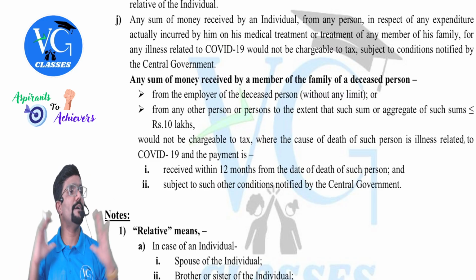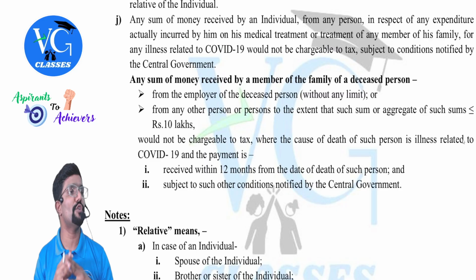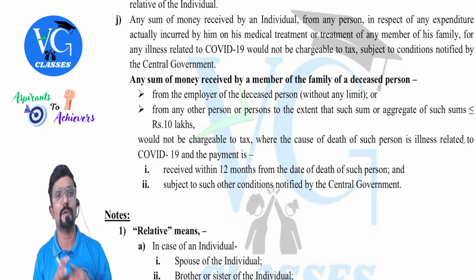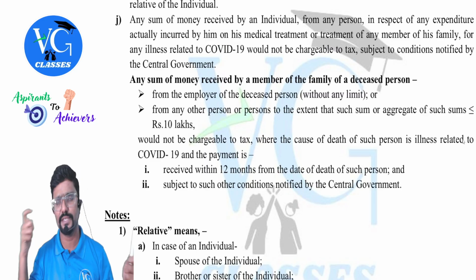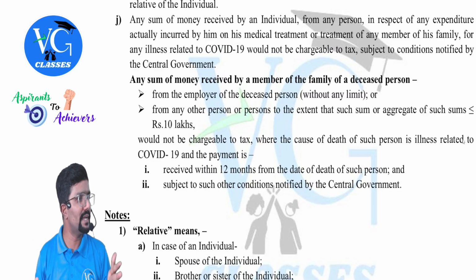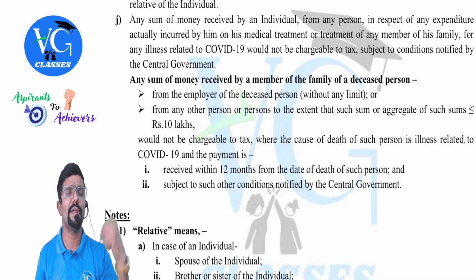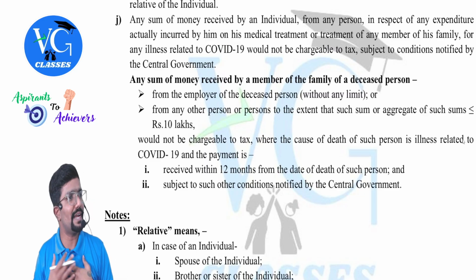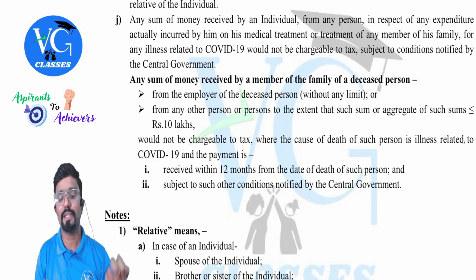If the assessee or any of his family members are tested positive for COVID-19 and if they are admitted in a hospital for which medical expenses are incurred, the assessee didn't incur it, someone else incurred it, maybe the government. Normally, the government was taking care of it, or any trust. In that case, obviously, it is like I got some free benefit. Is it taxable in the hands of the assessee? No.